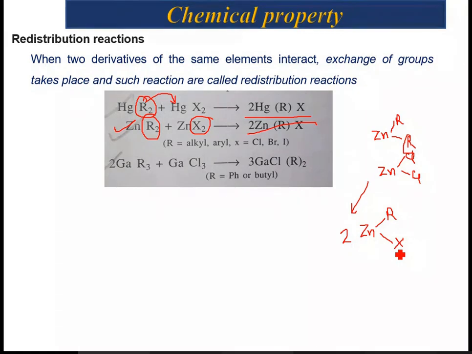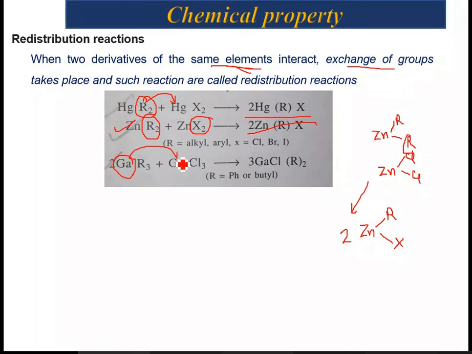That's why these reactions are defined as involving two derivatives of the same element. Remember, in this case the reactants should have the same element, and when they interact, the exchange of groups takes place, and such reactions are called redistribution reactions. Like in the third case, we are using gallium. The gallium is common in both reactants.